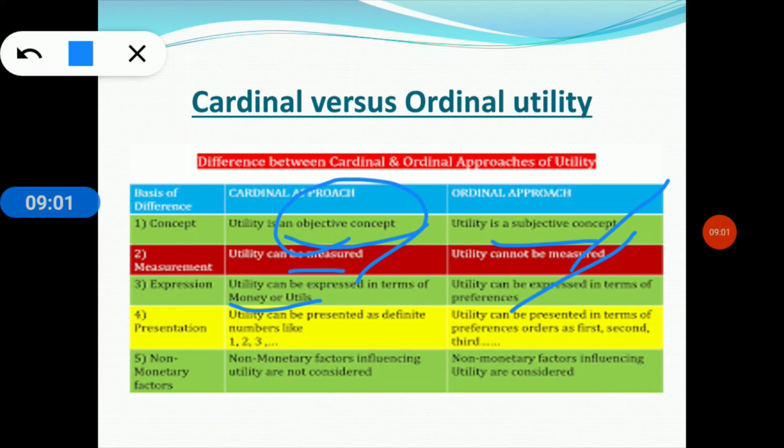The fourth one is, cardinal utility can be presented as definite numbers like 1, 2, 3, and ordinal utility can be presented in terms of preferences or ranks, that is the first, second, third, and so on. And non-monetary factors influencing the cardinal utility are not considered, and non-monetary factors influencing the ordinal utility are considered.